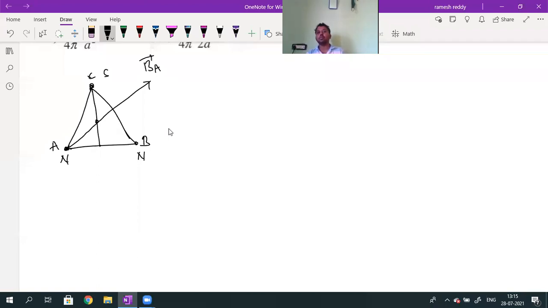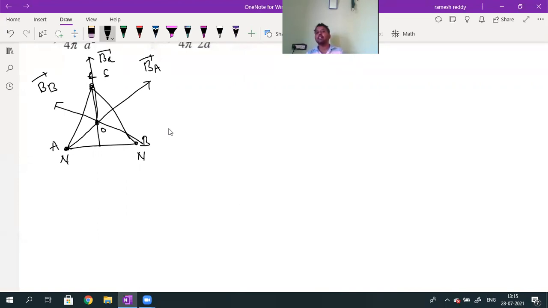And due to this north pole, the magnetic field will be radially outward, B_B bar. So the magnetic field induction at O, the centroid: at A it is radially outward, B_A bar due to A, and due to B, radially outward, B_B bar. Whereas at C it is a south pole, so the magnetic field will be radially inward, given by B_C bar.